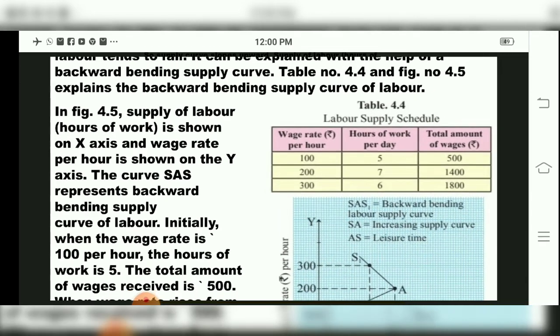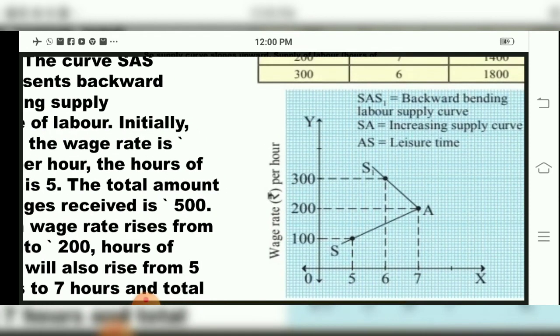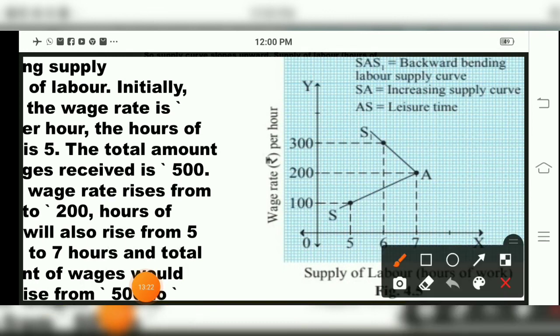Now we'll see the labor supply curve over here. See how they have plotted. On the X-axis, children, the supply of labor in hours is mentioned, and on the Y-axis the price, the wage rate in rupees, is mentioned. So 100 rupees, 200 rupees, 300 rupees, and the hours 5, 6 and 7 on the X-axis. Then they plotted the points. For 100, 5 hours, for 200, 7 hours, and for 300, 6 hours, and their graph is drawn.